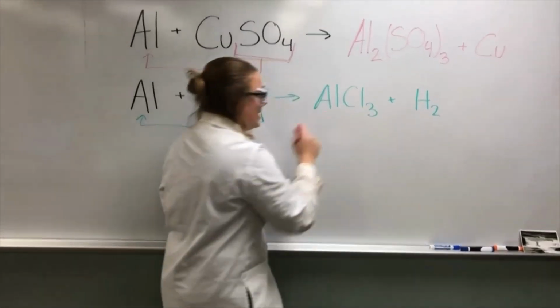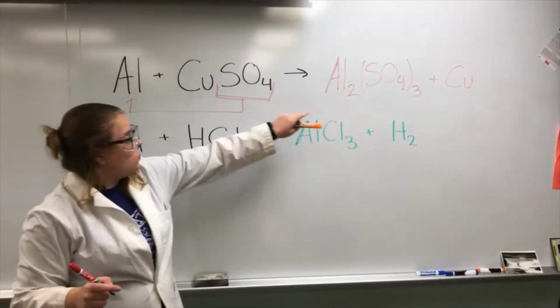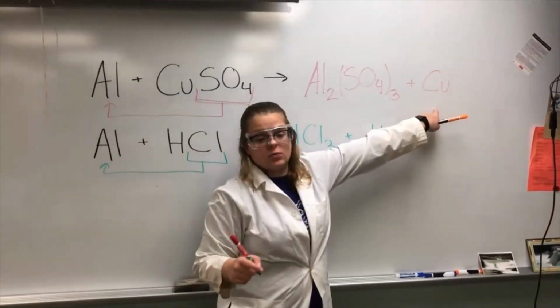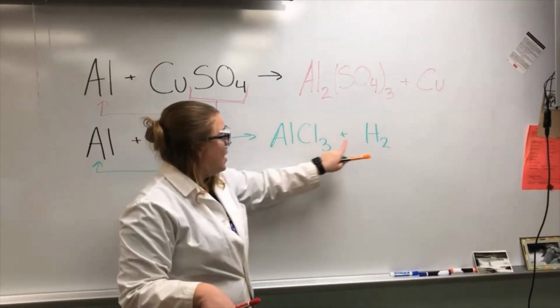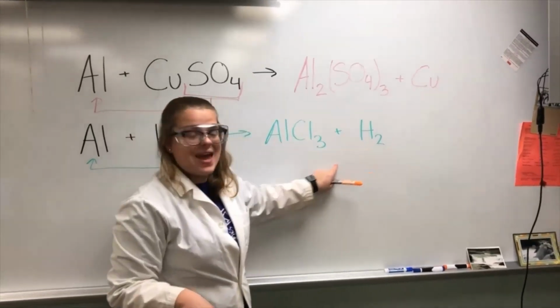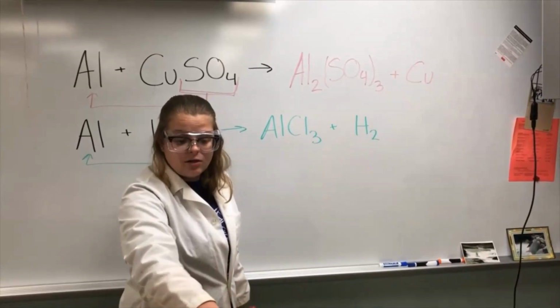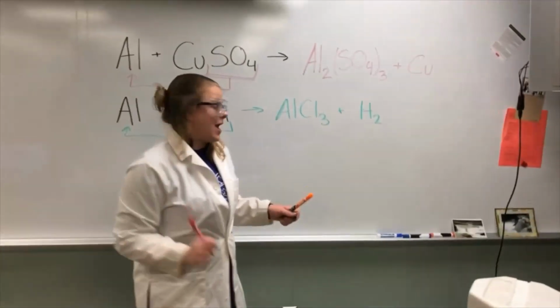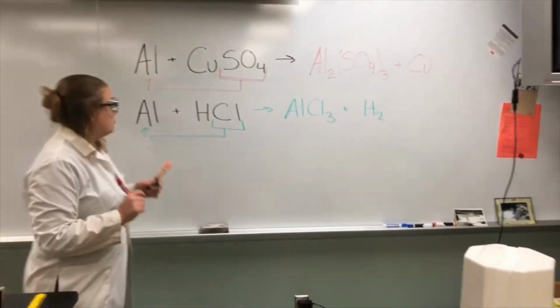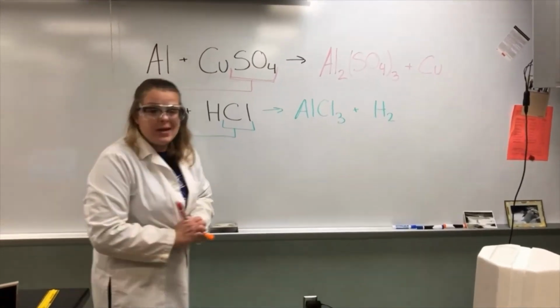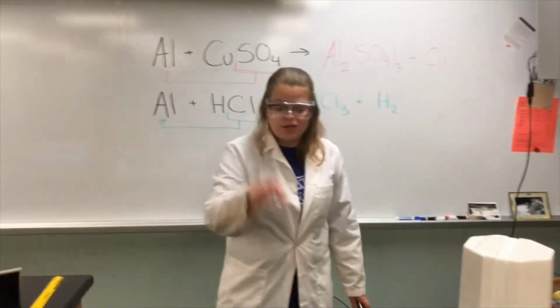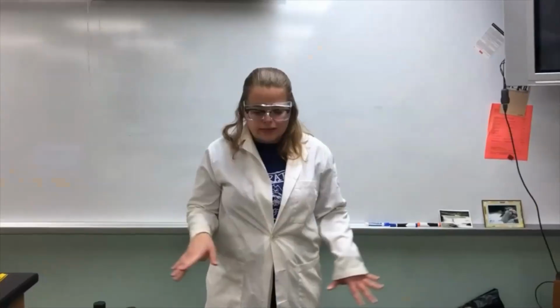hydrogen gas. Now this one, our first one, our copper was our solid, so we're still going to see some solid. But this time we have a solution and we have a gas. There's not going to be any more solids, so that aluminum is going to go away at the very end. So we're not going to have any more aluminum at all. And these are your reactions. So we're going to check back in a couple minutes and we'll resume the video when this reaction is finally over. It's been about 10-15 minutes letting these reactions go.